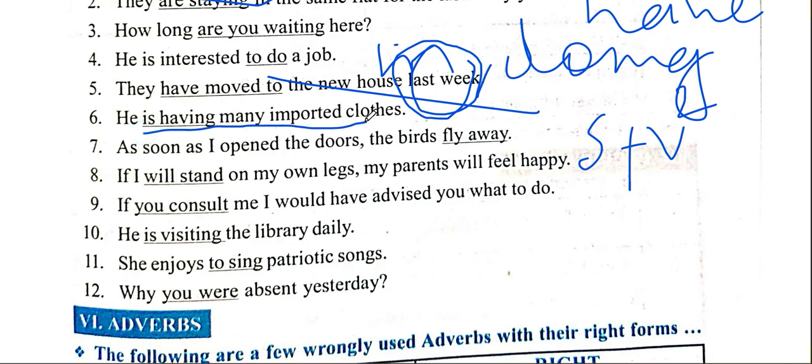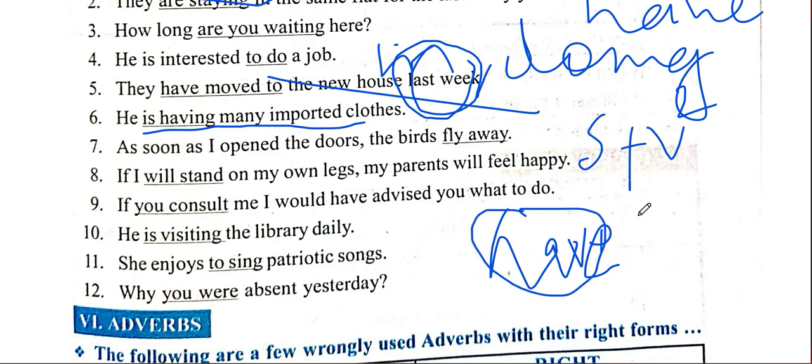He is having many important clothes, so the use of have is not proper here. When we talk about possession, we must use the verb in V1 form. So he has many important clothes. But when we eat something, or when we enjoy a good time, at that time we can use this word in progressive form. For example, I am having my supper, my dinner, my lunch, my breakfast, I'm having a good time, acceptable. I'm having a book, not acceptable.